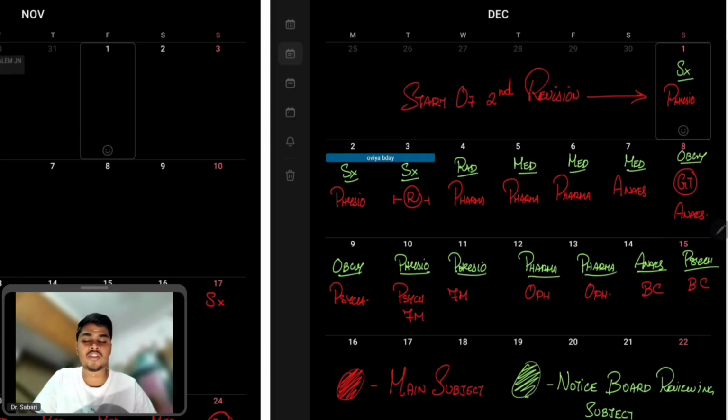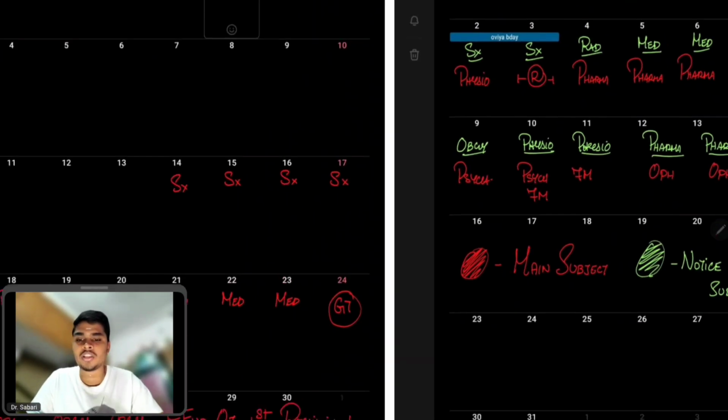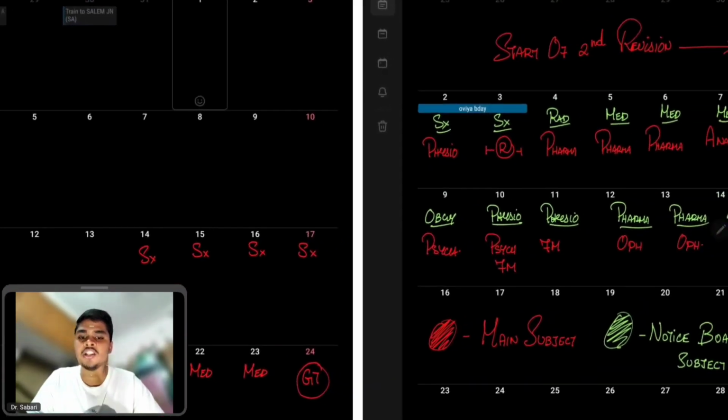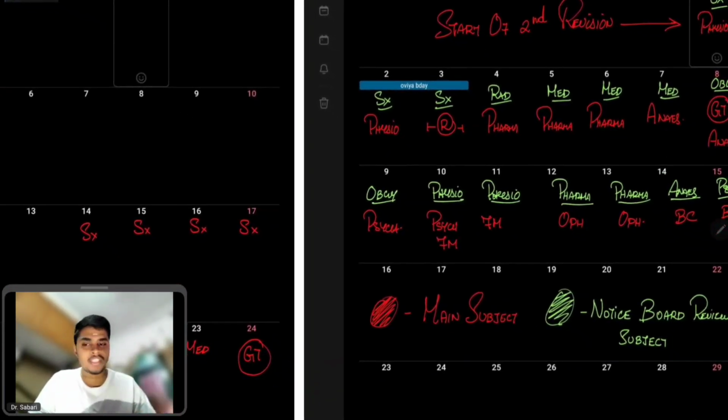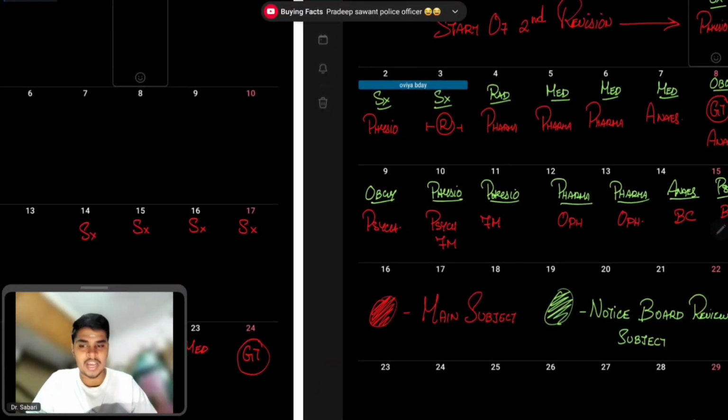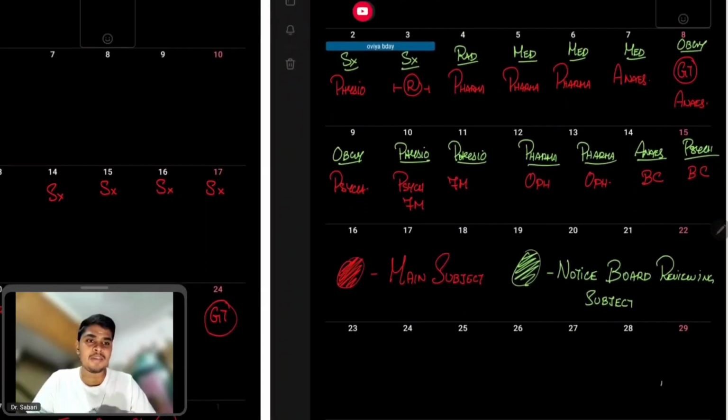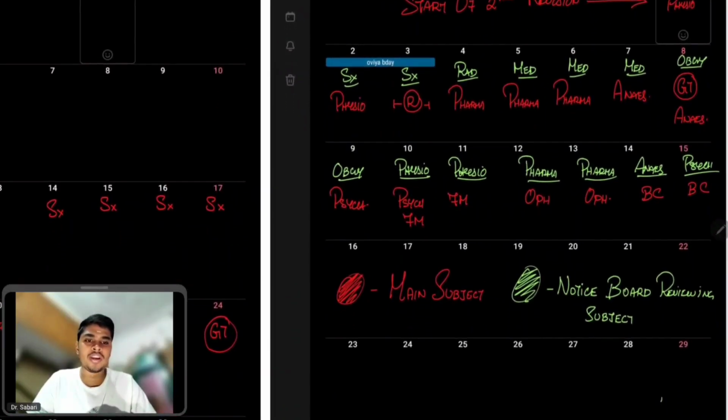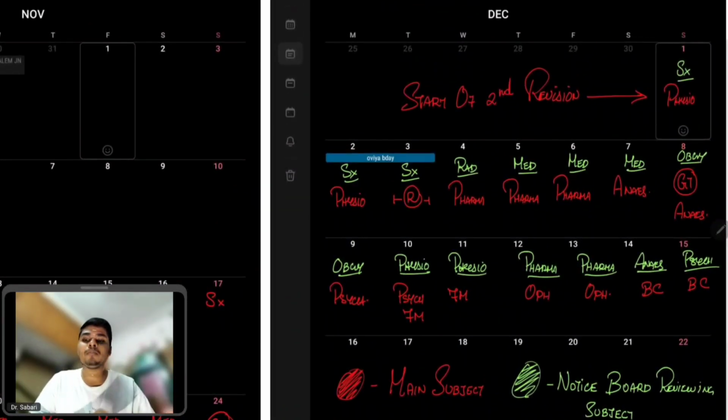Especially you can see this difference in GT. Say I gave a GT over here after I completed my medicine. In this GT, my medicine score was higher compared to other subjects. But when I gave my GT over here, say on 22nd, my scoring in each and every subject was almost equal.